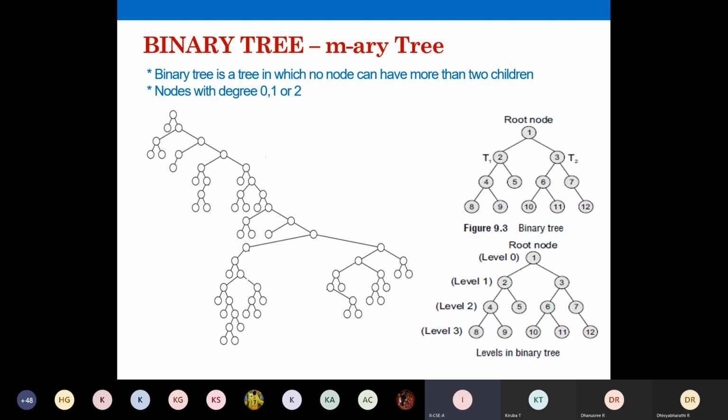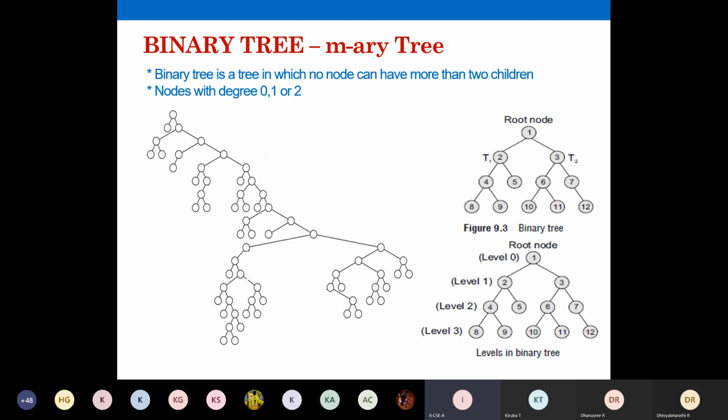Or a node can have 2 children. That is, 2 has 4 and 5 as children, or 4 has 8 and 9 as children, or the root node has 2 children called 2 and 3. So at any point of time, if you are considering any node in your tree, you will have 2 children, or 1 child, or no children at all. All the leaf nodes will not have children at all, that you know. Some nodes like 7 may have only 1 child, or any other node will have 2 children. So any node will not have more than 2 children. You just see through this diagram, you won't have a node with 3 children. You will have nodes with at most 2 children. So that is your binary tree.